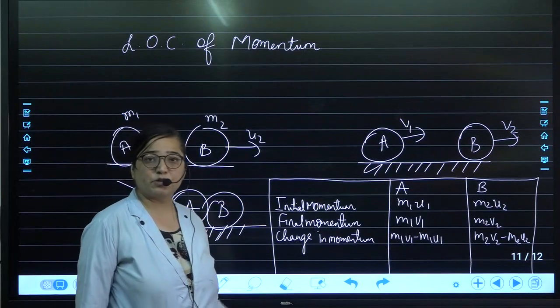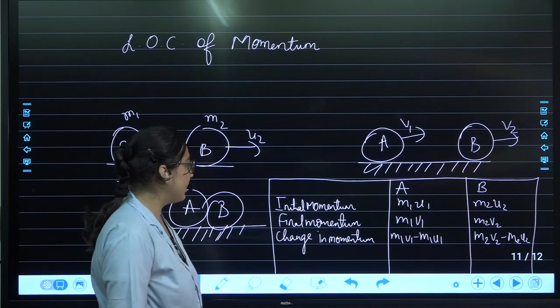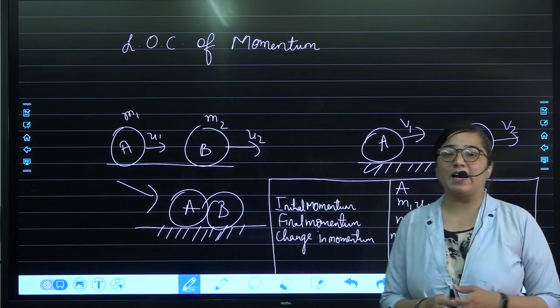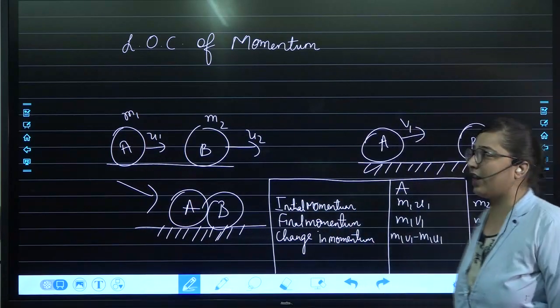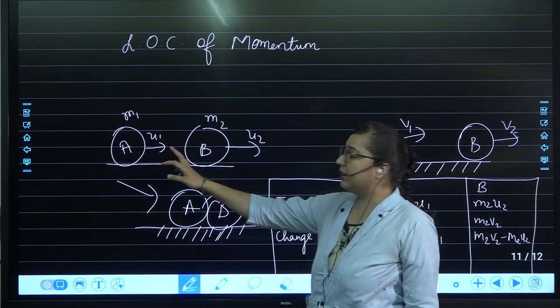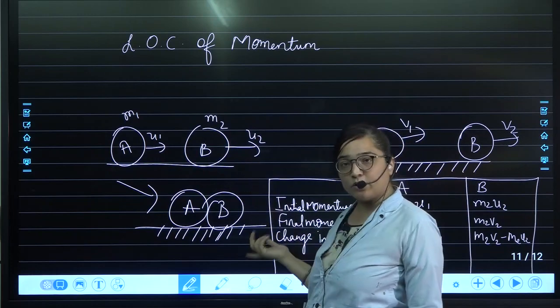Two objects which are moving with different velocities. You have already noted down this. Just read this right now. Don't note it, it's okay, just read it. There are two balls which are having the velocity u1, initial velocity, here this one is having u2.